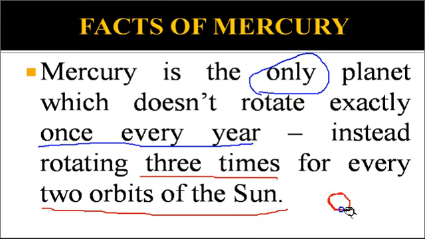If we take this as an orbit, Mercury will revolve along this orbit 2 times rather than 1 time. Our Earth revolves one time taking 365 days, but Mercury would revolve around our Sun 2 times every year. That phenomenon is only applicable to Mercury.